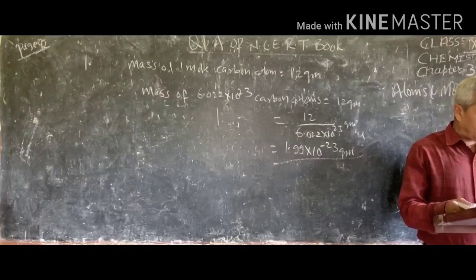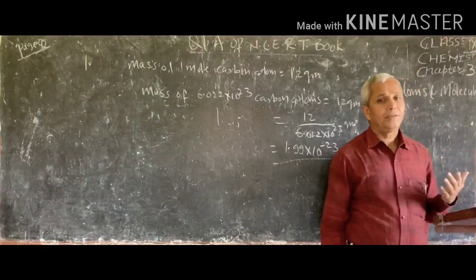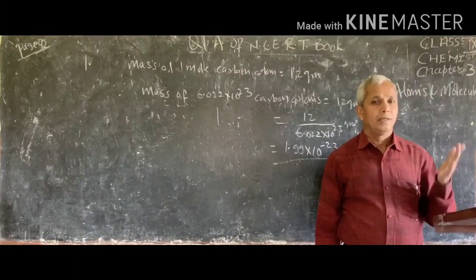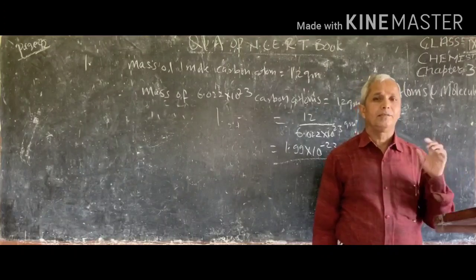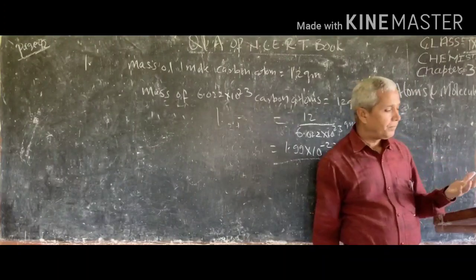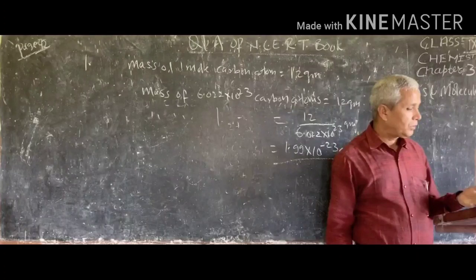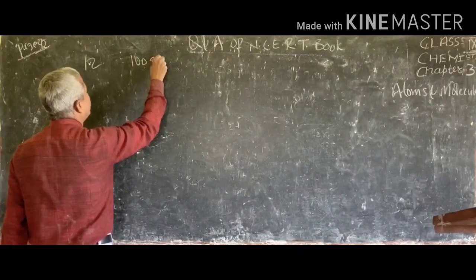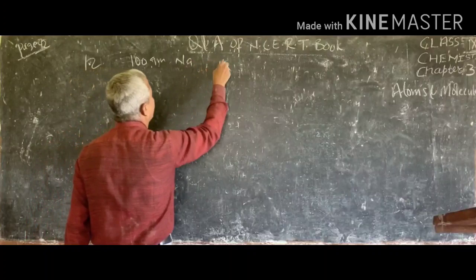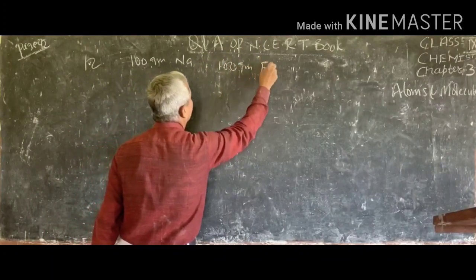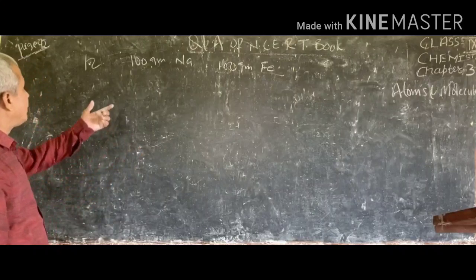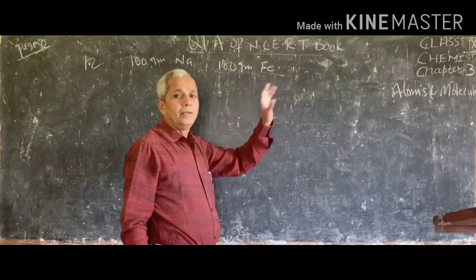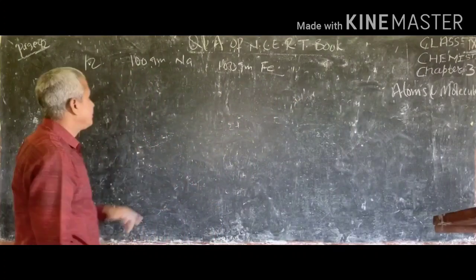sodium or 100 grams of iron? So we should calculate the number of moles, and then we will calculate the number of atoms. If we know the number of moles, then we can easily write the number of atoms. Second, 100 gram sodium and 100 gram iron. Now we have to calculate the number of atoms in 100 gram sodium and the number of atoms in 100 gram iron. First of all, we will calculate the number of moles.